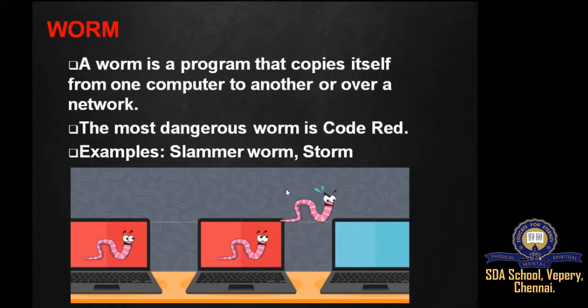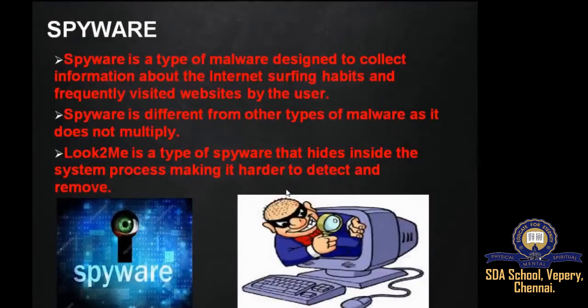But a worm does not need any user interaction to start the damage process. A worm is designed only to spread from one system to another and not to cause changes in the data of the systems they pass through. Okay? The Slammer worm and the Storm worm are examples of worm.